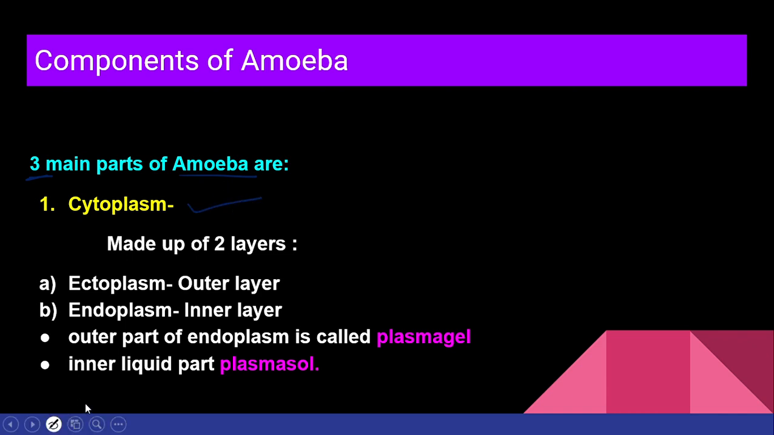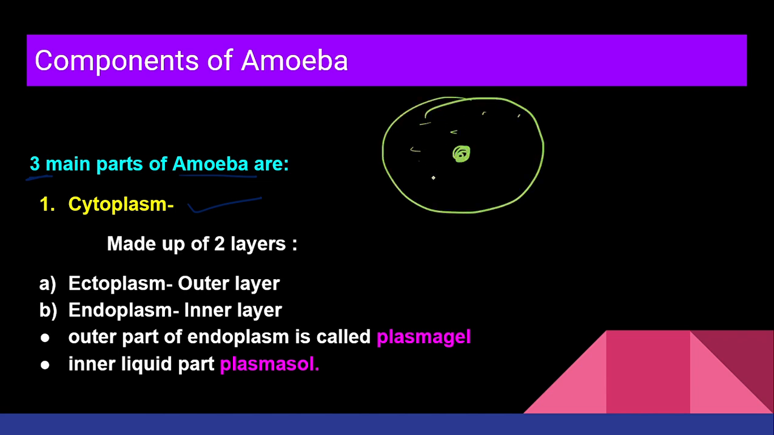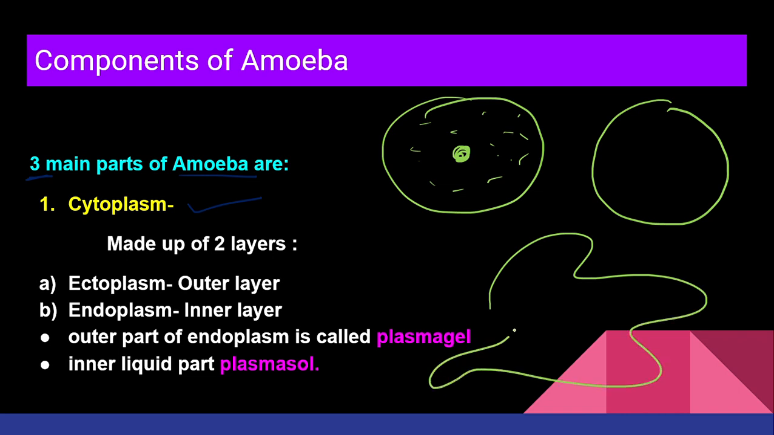Now, three important parts which we are going to study about the amoeba. First one is cytoplasm. This is super important to understand. We have seen that the cell is there and then we have nucleus, and all over here we have cytoplasm, right? Now, how is the cytoplasm in amoeba? Let's consider this is an amoeba. Let me draw like this. So, cytoplasm is present. Now, the cytoplasm is divided into two parts. Cytoplasm is divided into two layers. Now, the outer layer we call